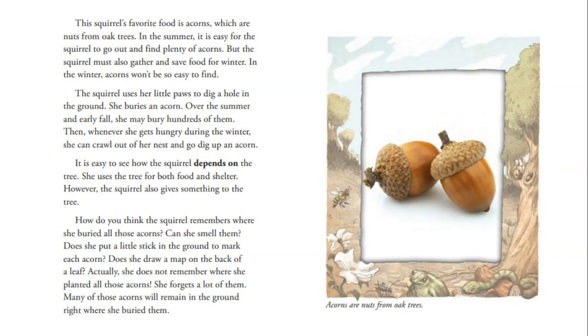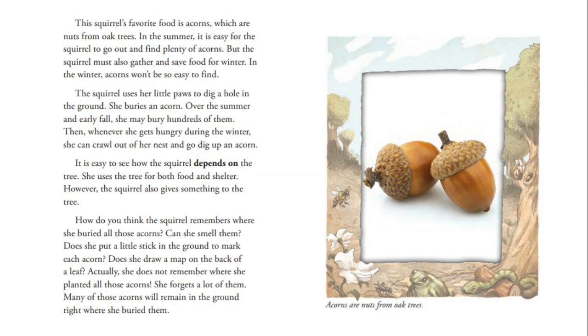This squirrel's favorite food is acorns, which are nuts from oak trees. In the summer, it is easy for the squirrel to go out and find plenty of acorns, but the squirrel must also gather and save food for winter. In the winter, acorns won't be so easy to find. The squirrel uses her little paws to dig a hole in the ground. She buries an acorn. Over the summer and early fall, she may bury hundreds of them. Then, whenever she gets hungry during the winter, she can crawl out of her nest and go dig up an acorn. It is easy to see how the squirrel depends on the tree.